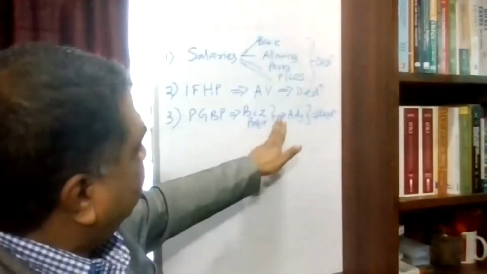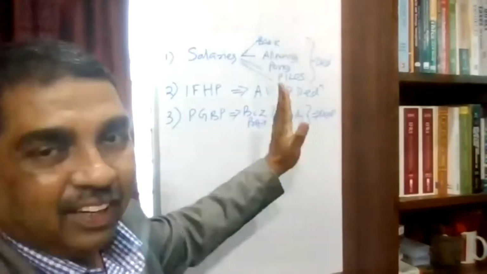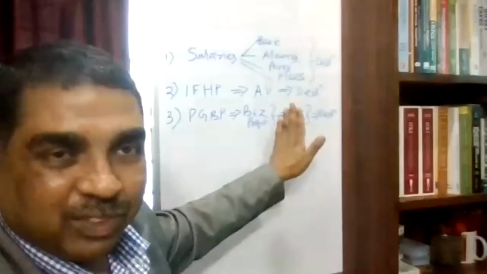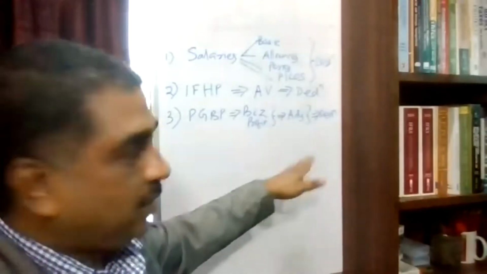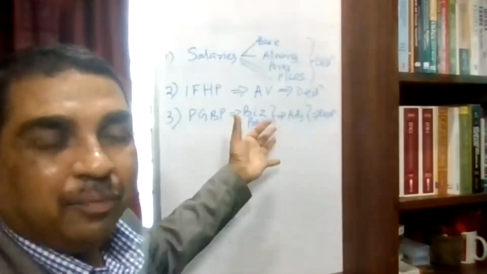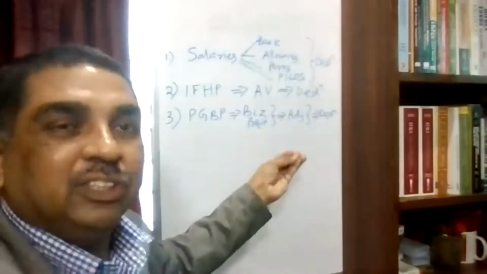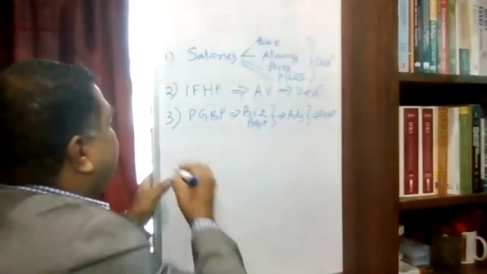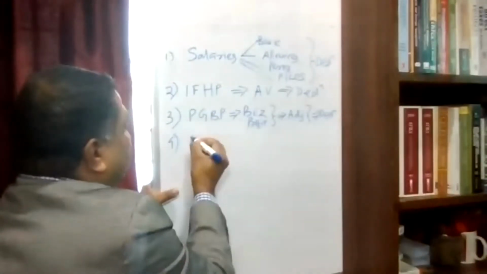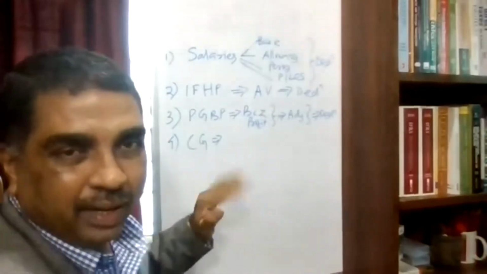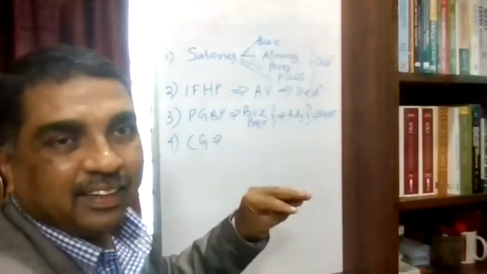Your business profit will be arrived at, then that business profit will be subject to some adjustments, some additions, some subtractions have to be made. Because when arriving at the business profit, you might not have included some income. We might have allowed some expenditure which is otherwise not allowed under income tax law. So that adjustment has to be made. Fourth is capital gain. Here we have to find out the capital asset transfer.